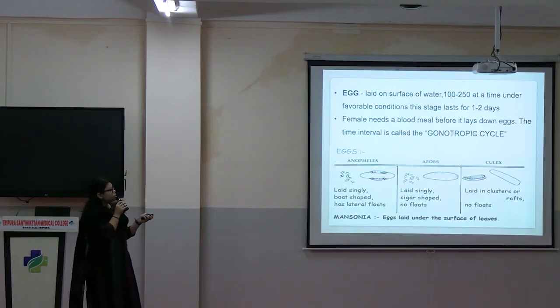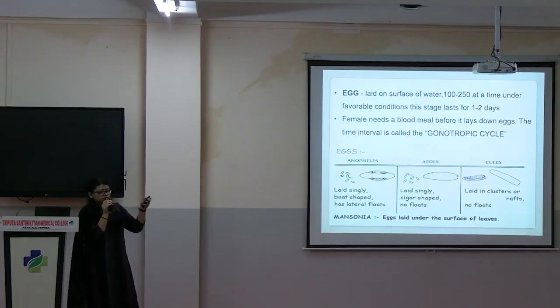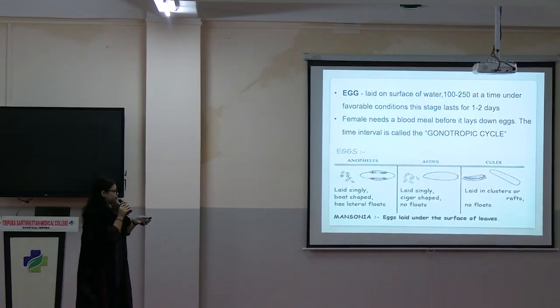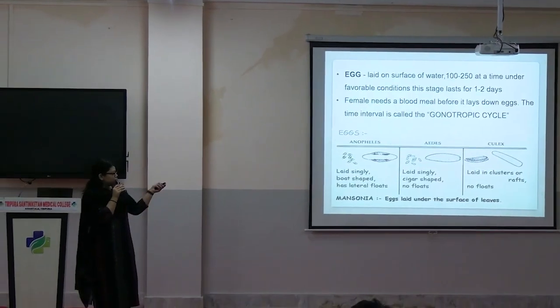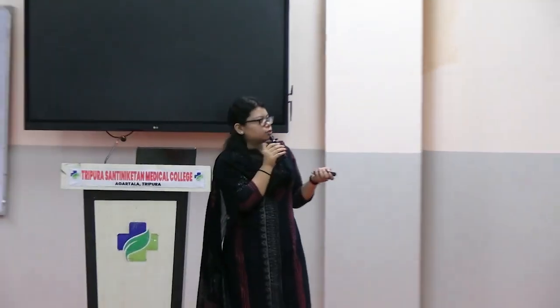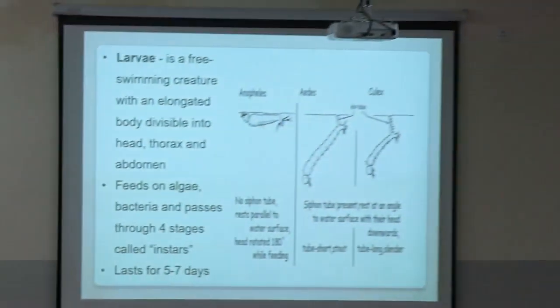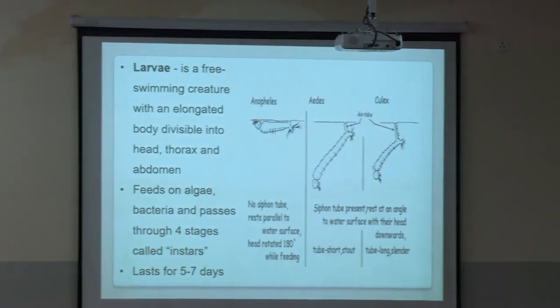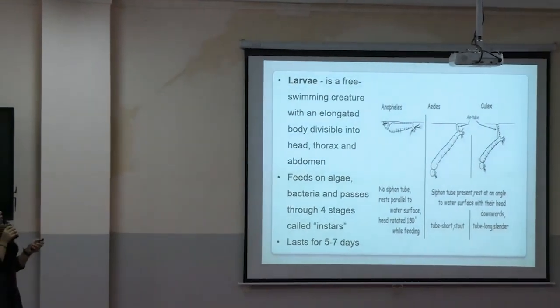So the time interval between the blood meal and the laying of eggs is known as gonotropic cycle. This is one important thing. I'll come down to differentiating between each mosquito later on. Just know that eggs are laid 1 to 2 days after an adult mosquito emerges, and of the adult mosquitoes, only the female mosquitoes require blood meal so that it can develop into the egg stage and then it will lay egg. So larva is the swimming creature.